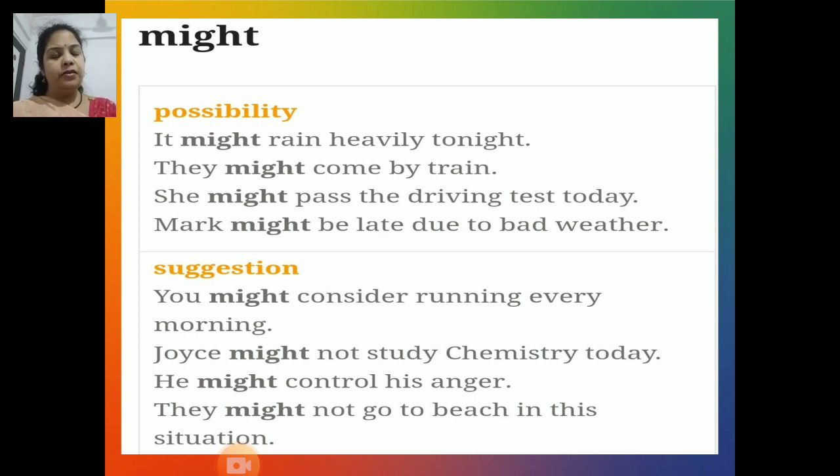Next modal auxiliary verb is might. Might is again used to convey various moods like possibility, suggestion, etc. First mood or first function which might denotes is possibility. It might rain heavily tonight. They might come by train. She might pass the driving test today, and Mark might be late due to bad weather.